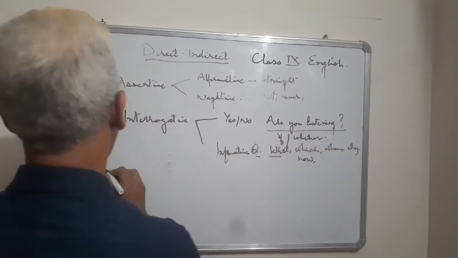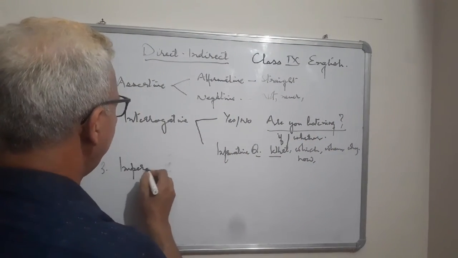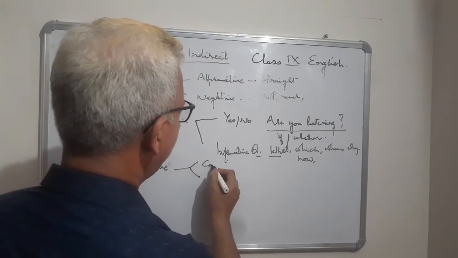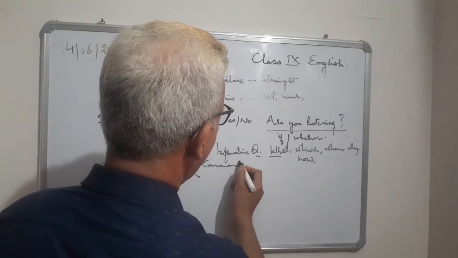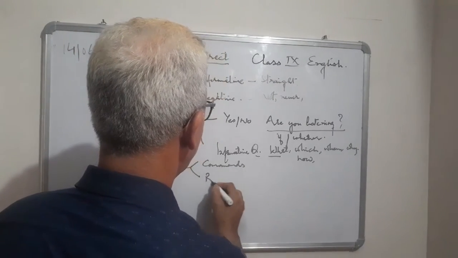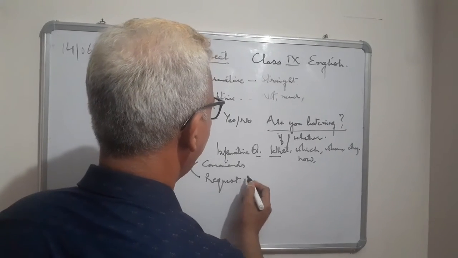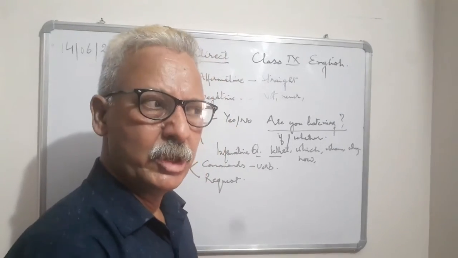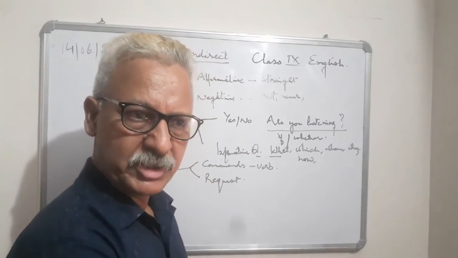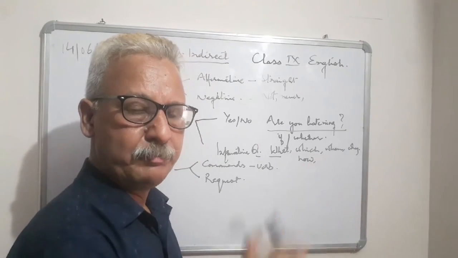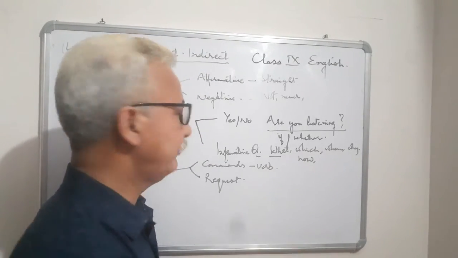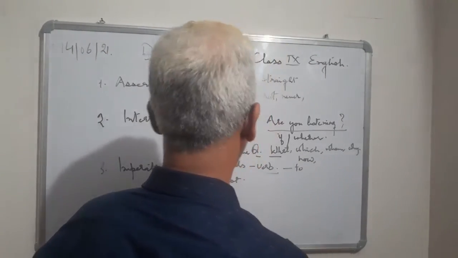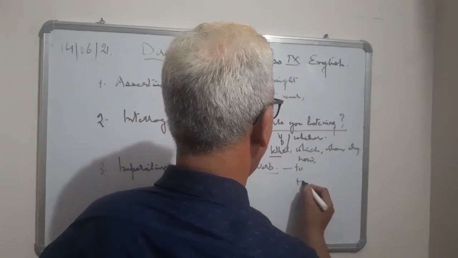Then I told you imperative sentences. Imperative, or I had told you commands and requests. So they are also of 2 types, commands and requests. Commands begin with verb. They begin with verb. For example, sit down, wait a little, go off from here, stay away, wait, stop, run, go, like that. So they are commands. The connector is to. To is the connector here.